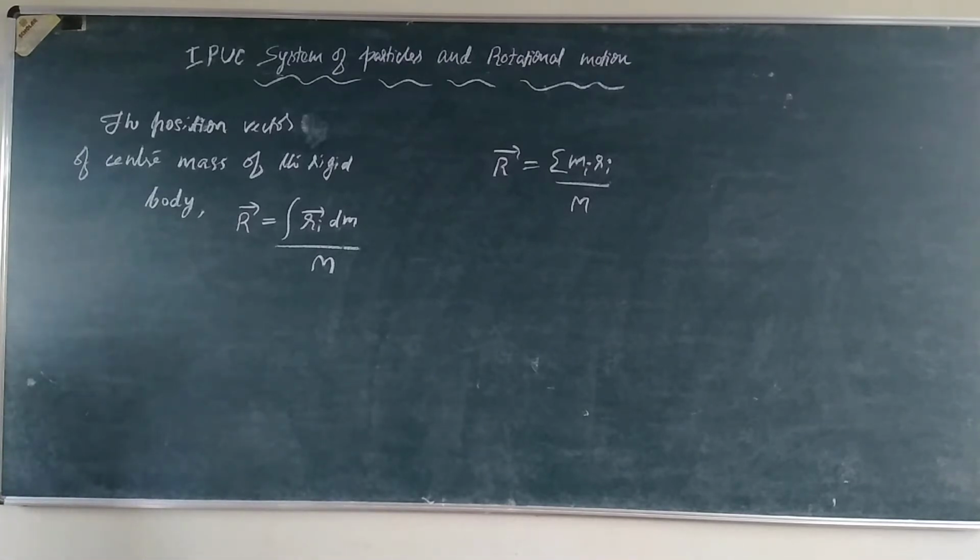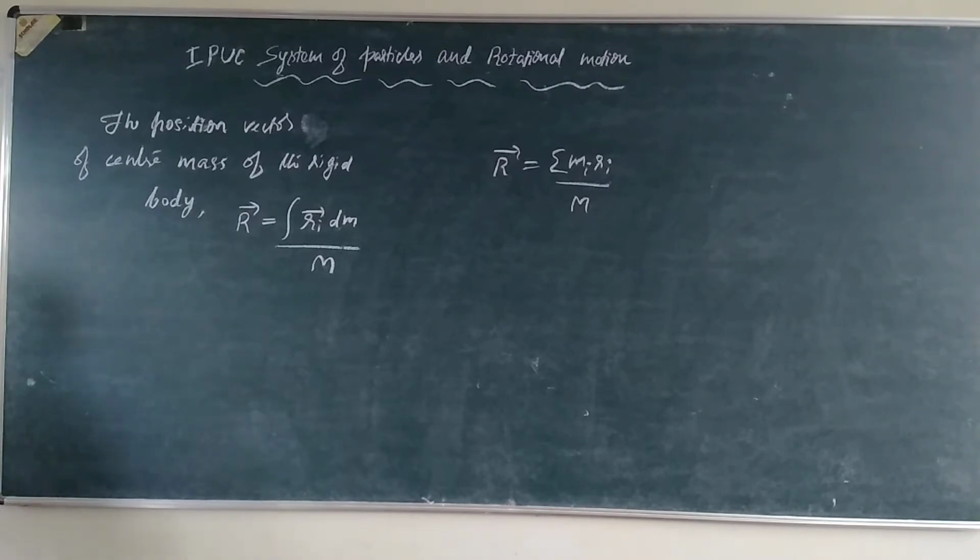Next we discuss the equations for uniformly accelerated rotational motion. In the previous chapters you have studied the kinematic equations for uniformly accelerated linear motion.